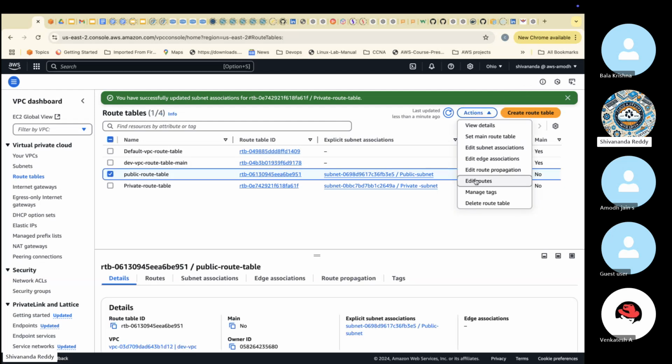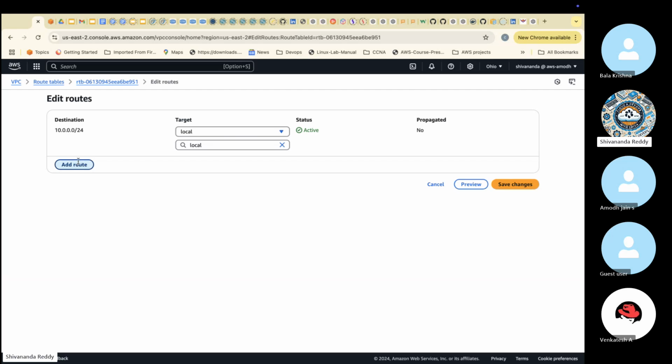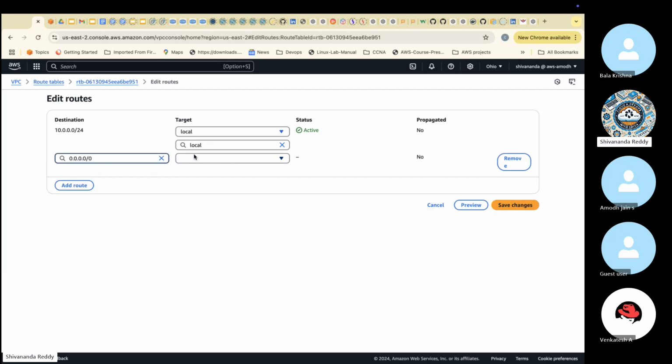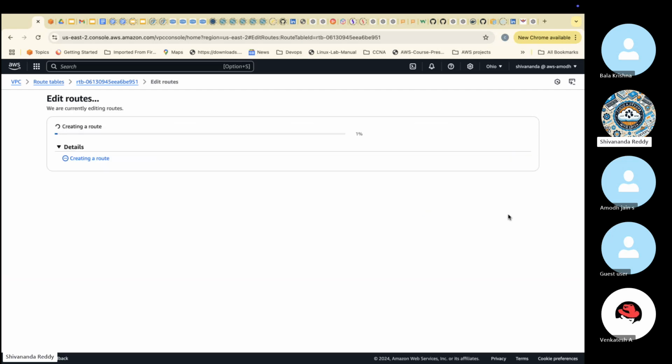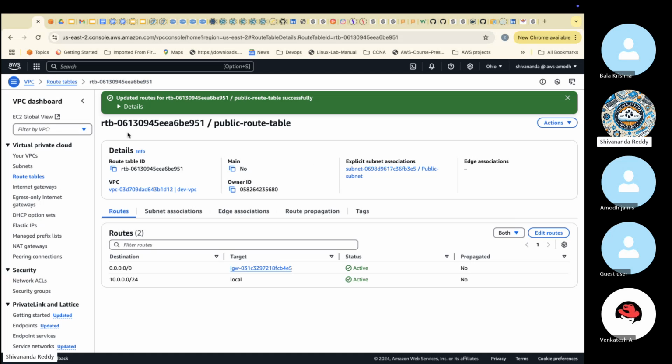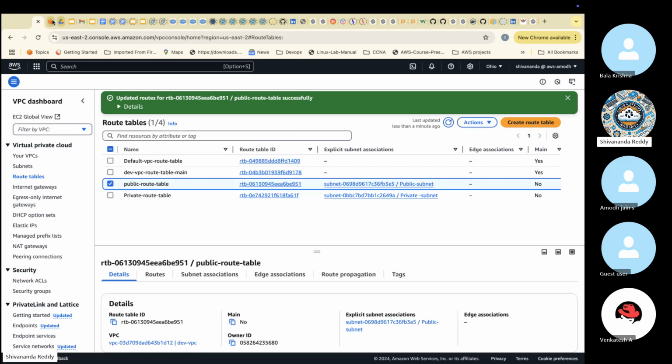Next, the public route table needs internet connectivity. For that, edit routes, click on add route, select 0.0.0.0/0, and here we need to select internet gateway and choose the internet gateway. So how are we getting the internet to the VPC network? Via the internet gateway, right? We select that internet gateway here. Then save the changes.